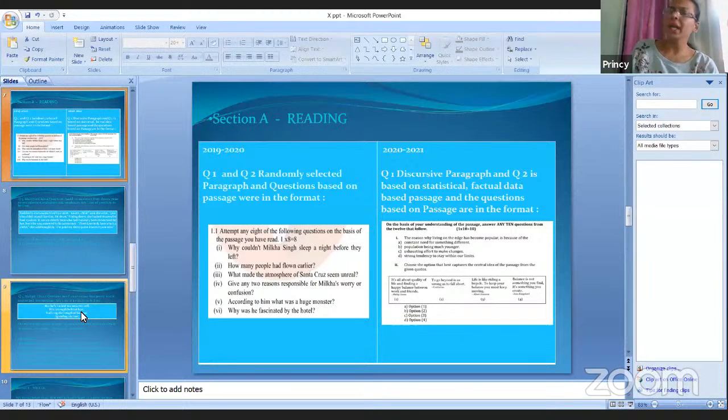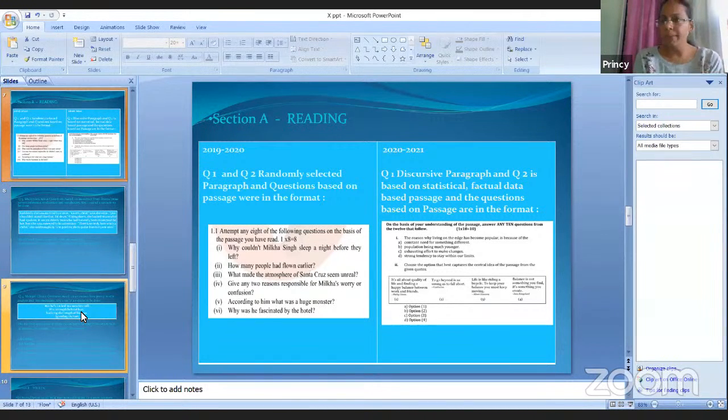So some tricky questions will be there based on your understanding, to enhance your catching power. So whenever you read a paragraph, you have to do thorough reading. No skimming will be there. So this is the idea of reading section A, question 1.